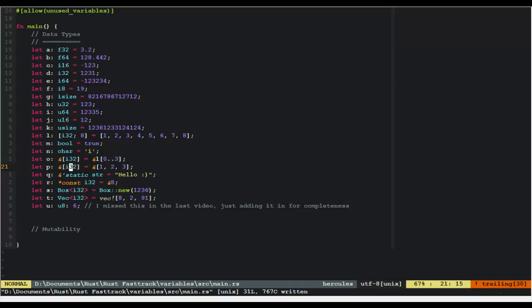I need to not do these at 10 o'clock at night, and so instead do them at 11 o'clock in the morning. Anyway, so today we're going to talk about mutability. Oh yeah, I also added in U8 because I missed it last time somehow.